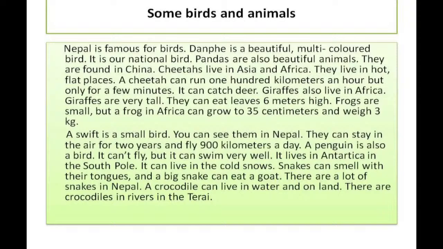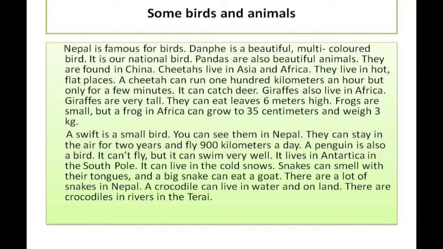In an hour, it can run 100 kilometers, but only for a few minutes. Now, why do you think that it can run so quickly but only for a few minutes? Can you guess? Yes, of course, because when it runs at so much speed, what happens?